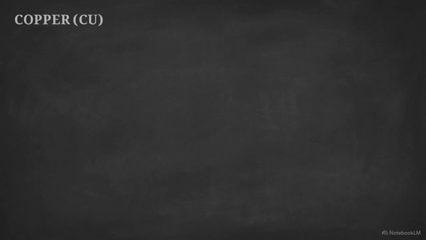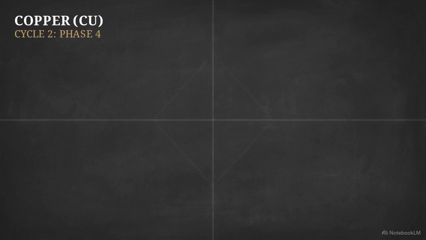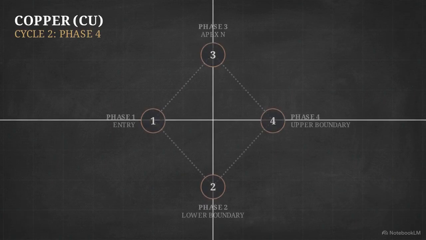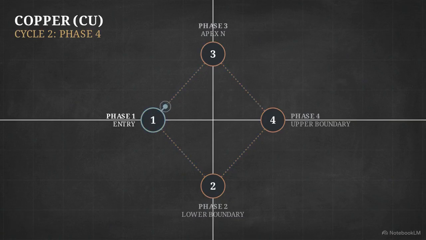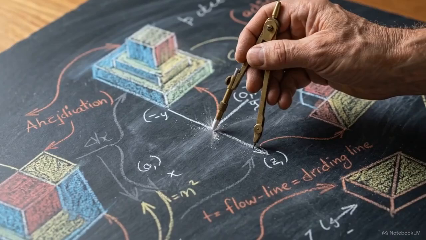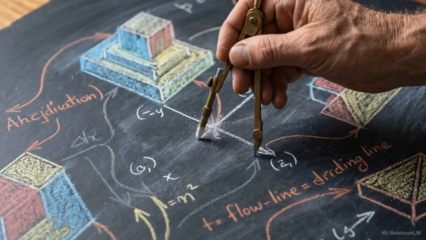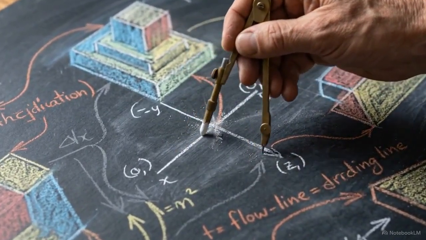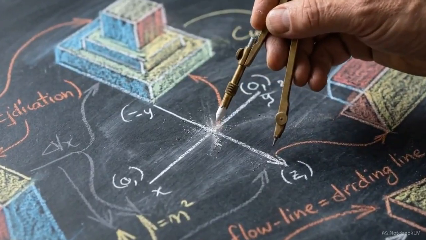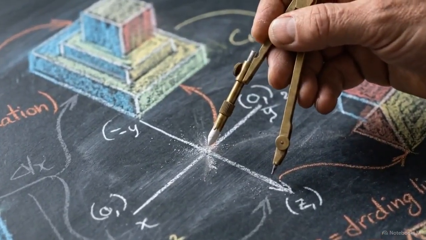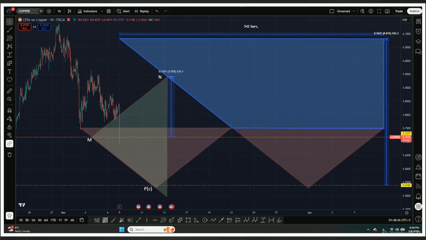The asset under review is copper. Specifically, we are documenting Cycle 2, currently in Phase 4. This cycle follows the defined alternative path sequence. The progression moves non-linearly from Phase 1 directly to Phase 3, down to Phase 2, and finally concludes in Phase 4. The outcome of this alternative geometric path relies entirely on strict mathematical execution, requiring no predictive analysis or conventional market assumptions. This chart establishes the starting geometric boundaries on February 17, 2026.